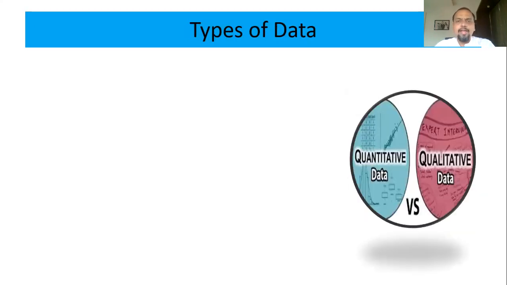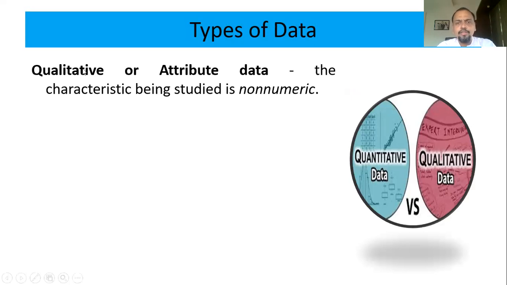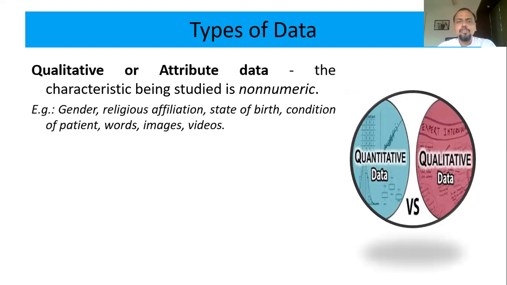So now we'll take the types of data. There are two types of data that you all know. The data is qualitative, which we also call attribute data. We also call it non-numeric data, which cannot be measured. Examples: gender, religious affiliation, state of birth, condition of the patients, words, images, and videos.